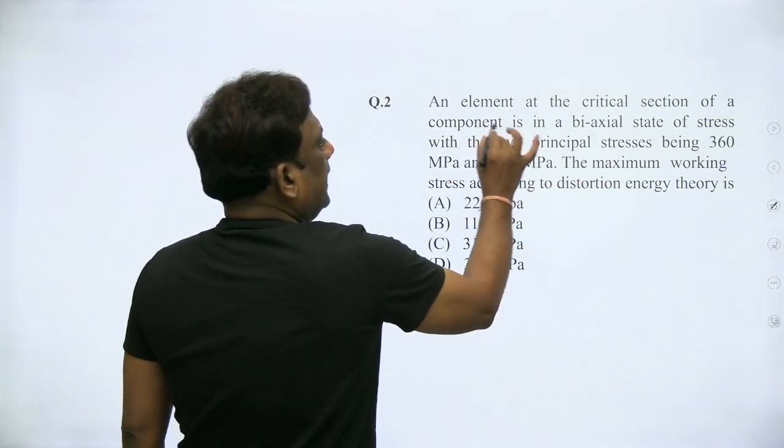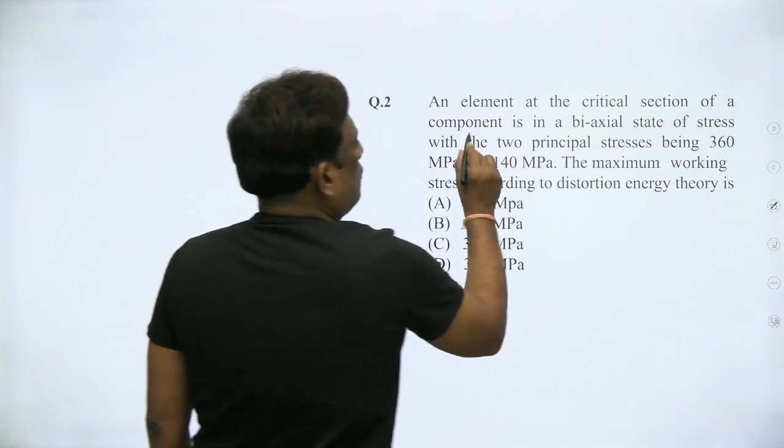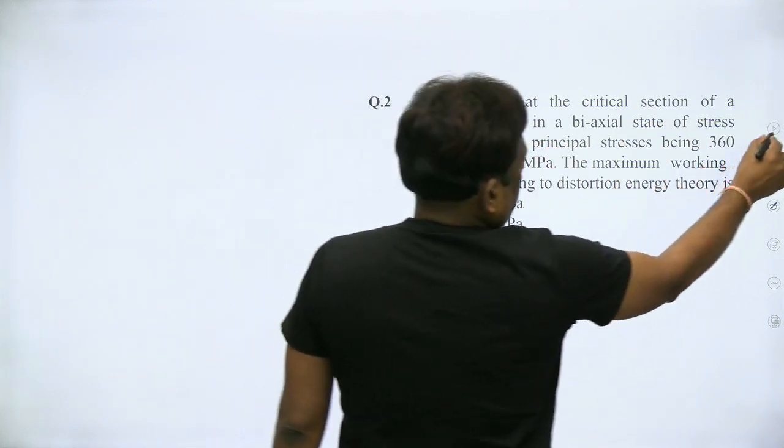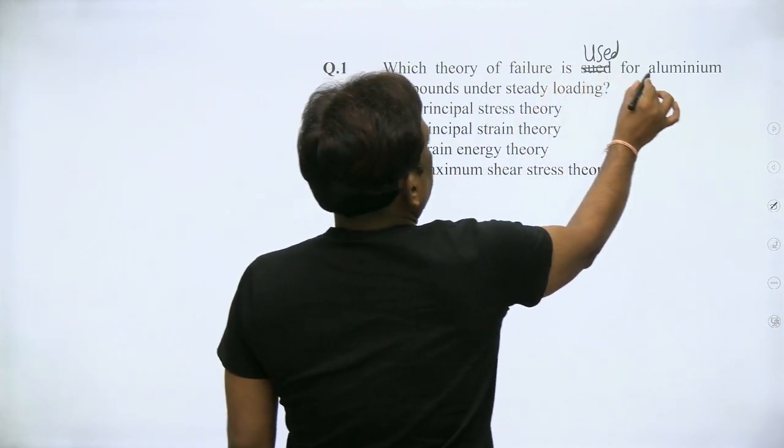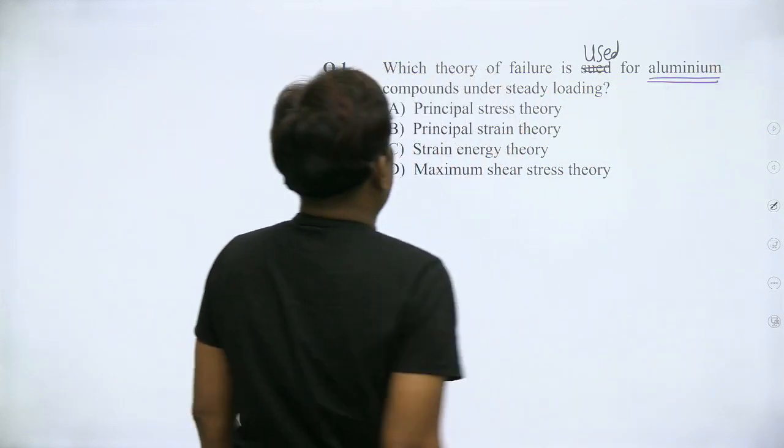An element at the critical section of the component. First question is missing. Which theory of failure is used for aluminium?